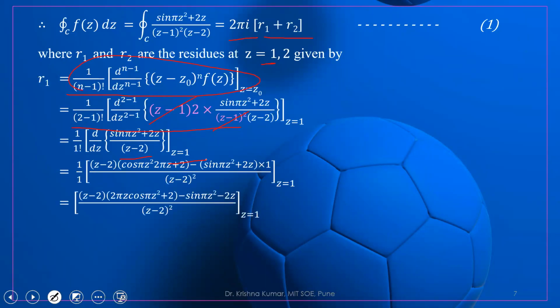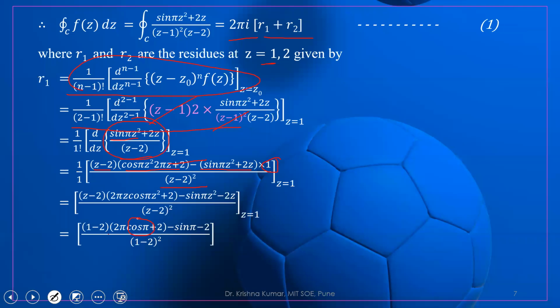We take the derivative of this part, using denominator times derivative of numerator minus numerator times derivative of denominator, divided by denominator square.